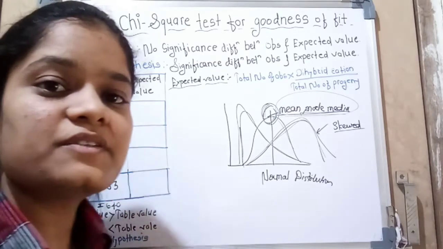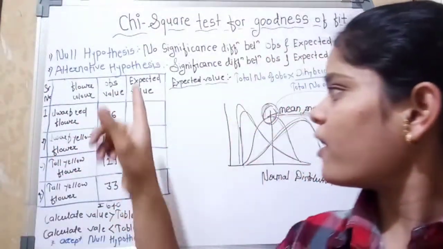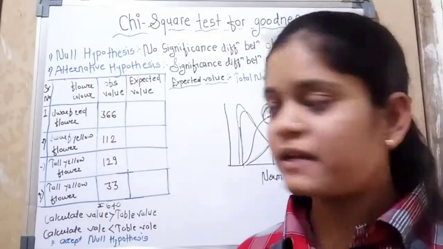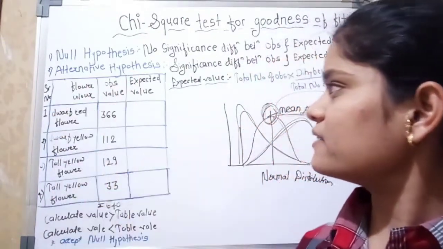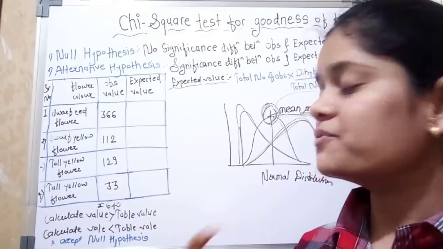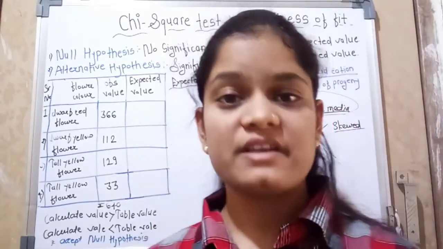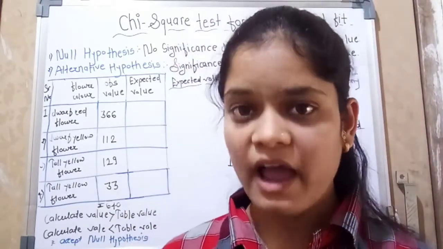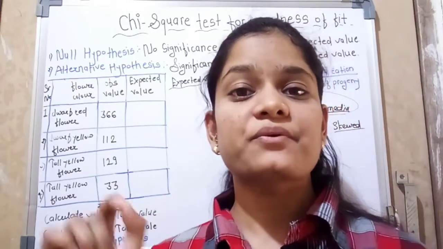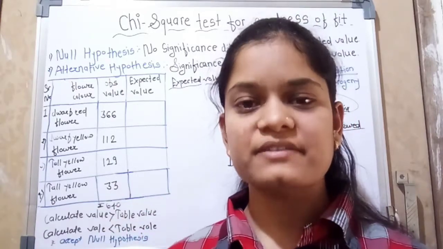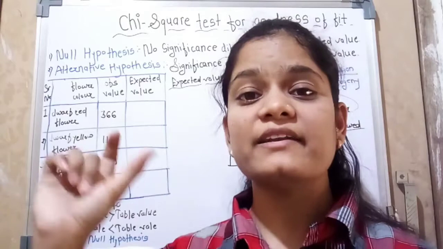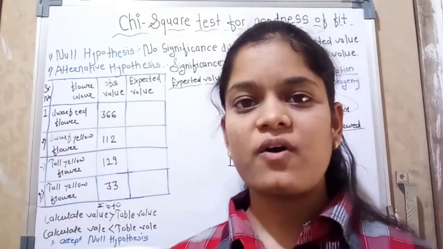So these are our observed values. In this example we want to calculate the chi-square test and its significance at the 0.05 probability level.